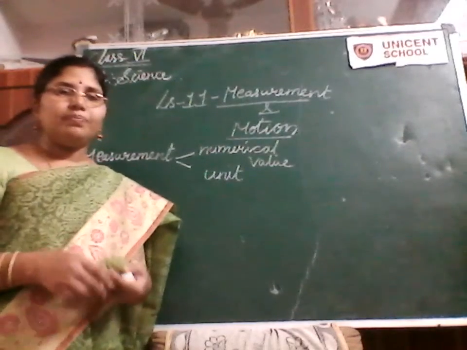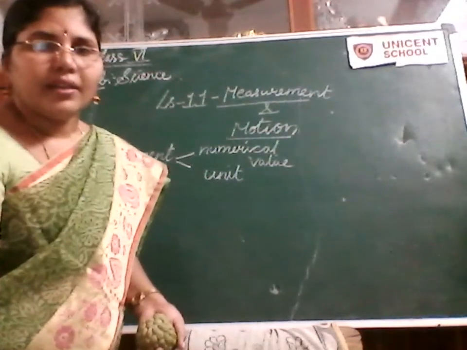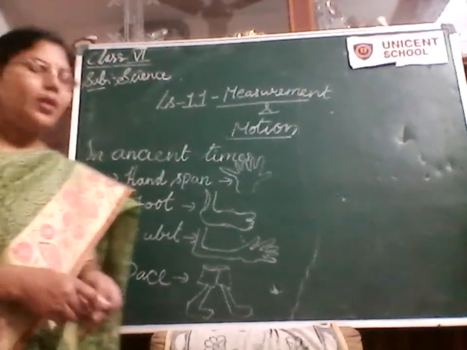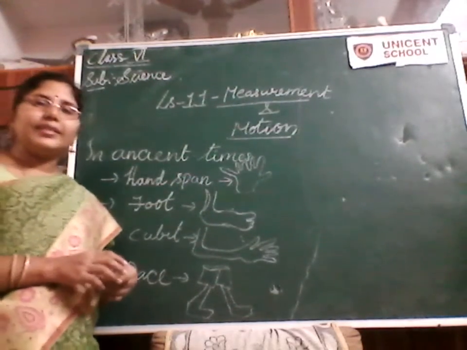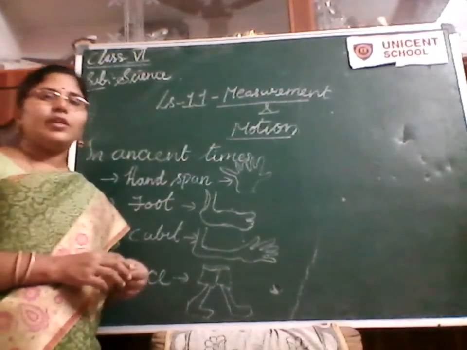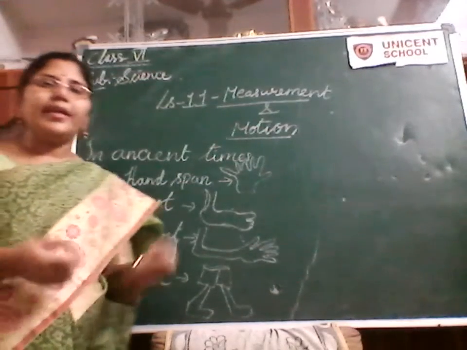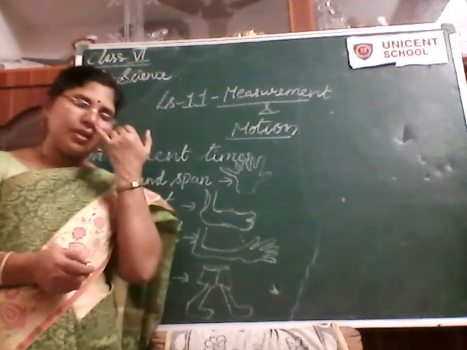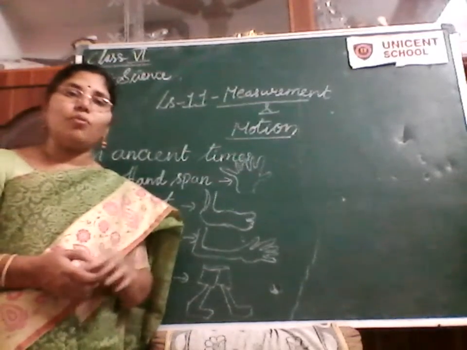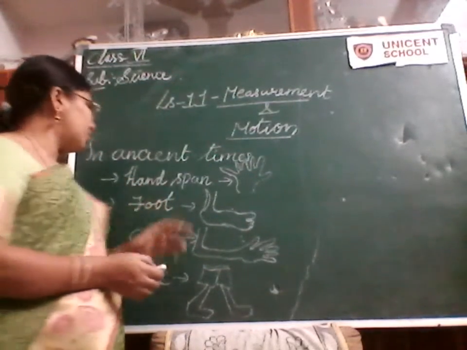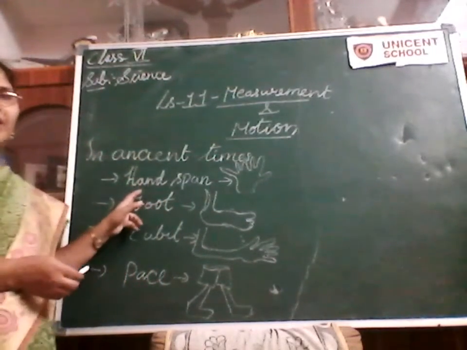In the ancient times, people didn't have exact measurement values. What they used to do was use their body parts as their measuring units. There are four common measuring units which people used in the olden days. The first one is the handspan.